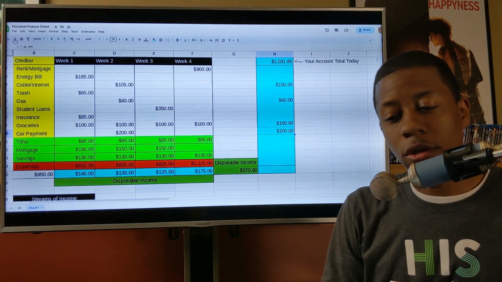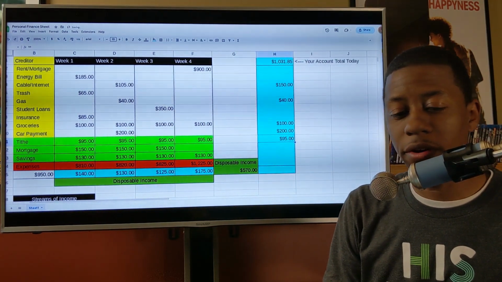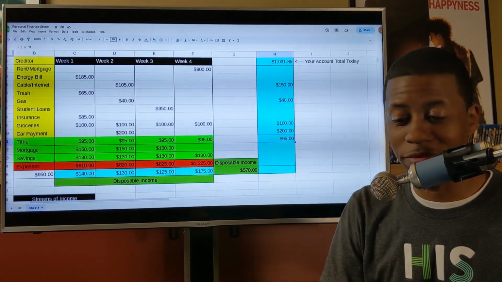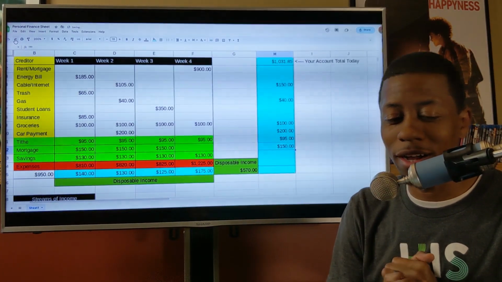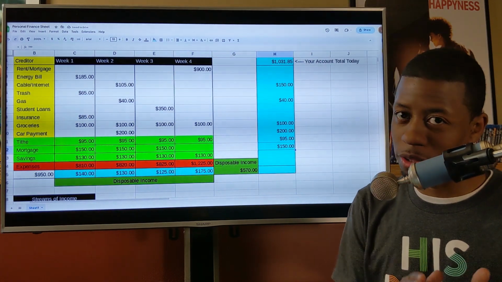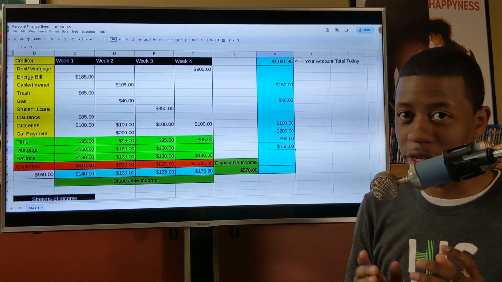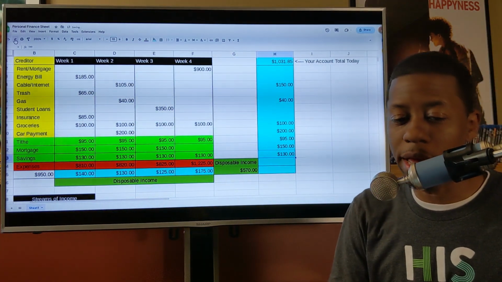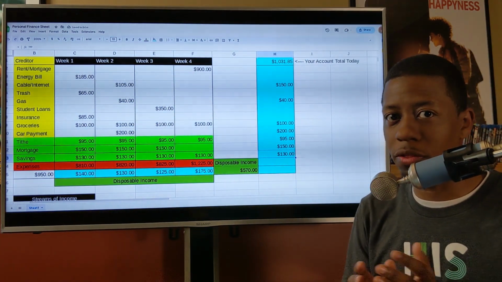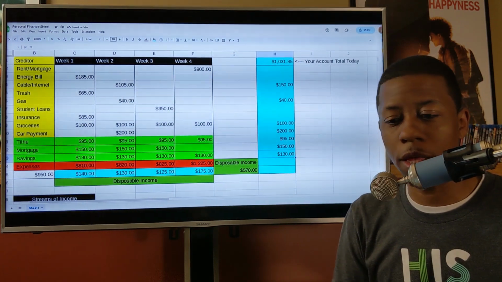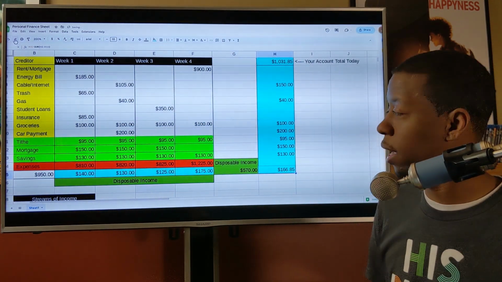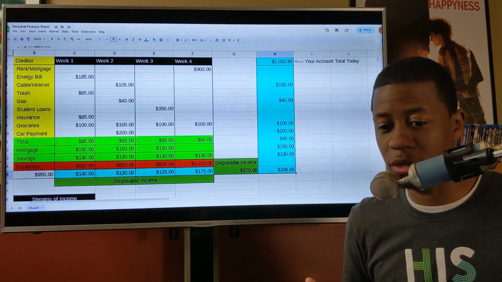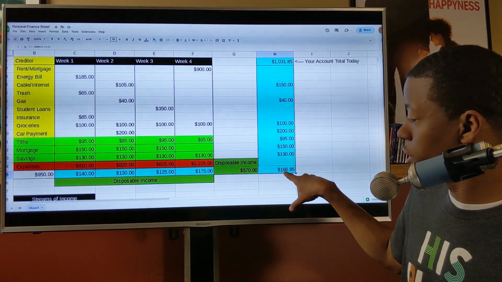Okay. And then we have $95 for tithe, because we all tithe, right? And then $150 for mortgage. That's the part that you put into your savings to help you pay for this 4th and final week. And then we have savings, so $130 that we put into our savings account. And then we total all of that up, and it gives you the disposable income that you have for the week.